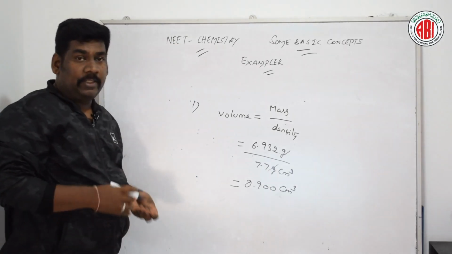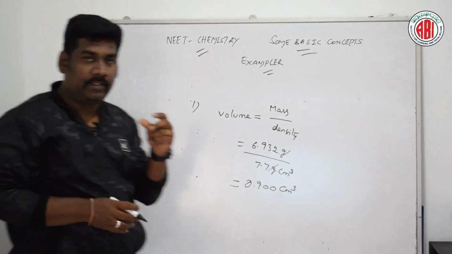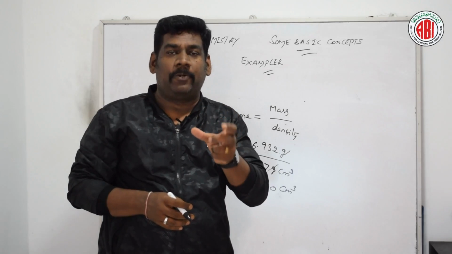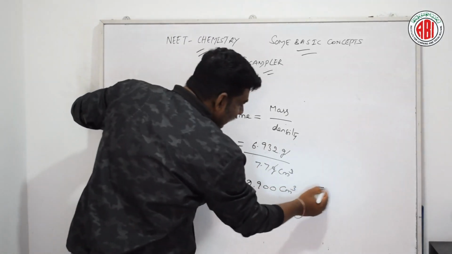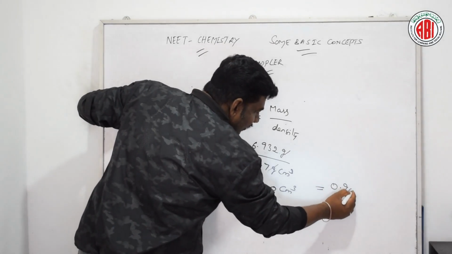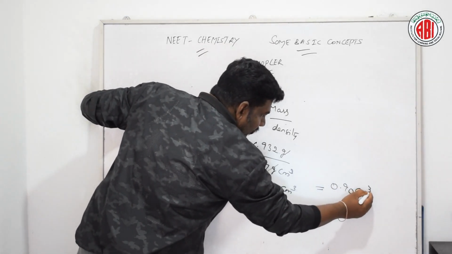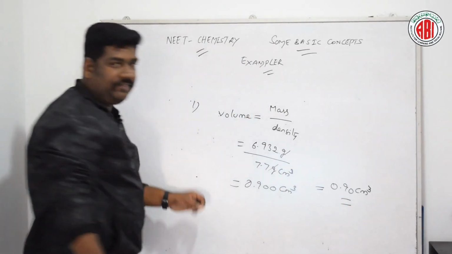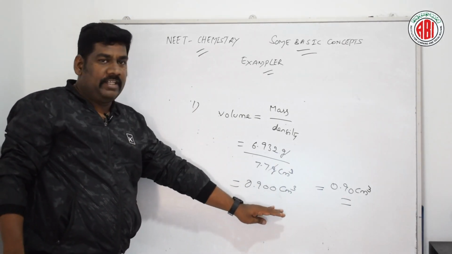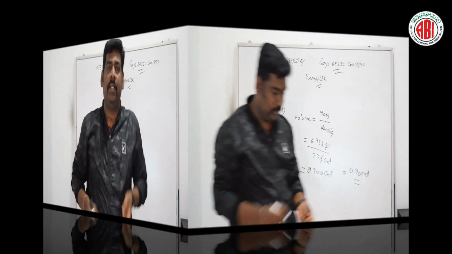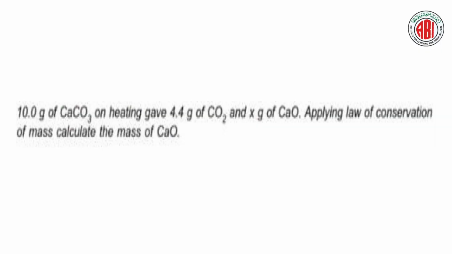As they asked in the question, we are going to give the answer in the appropriate significant figures. That is the reason we should write the answer as 0.90 centimeter cube. In this way we can write the significant figures. Understood? So in this way we can solve this problem. Let us go for the next question. Now look at the next question.